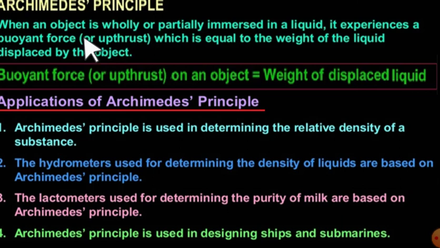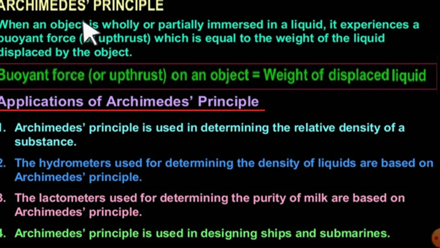Suppose you immerse an object, then the level of the liquid in that container will surely increase. That means the liquid portion that is displaced by the object, if you take it out exactly and measure the weight of that displaced liquid, you will find that the upthrust will be equal to the weight of that displaced liquid, and that displaced liquid will also be equal to the loss in weight.